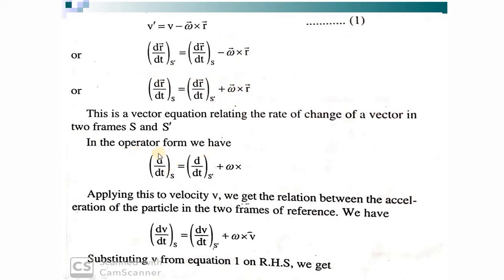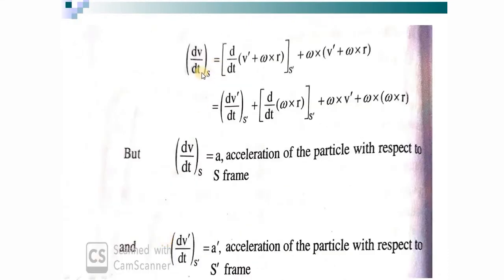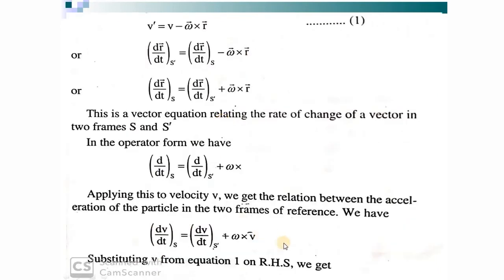Removing the vector R, which is common on all sides, I can write d by dt in S is d by dt in S prime plus omega cross. And I can put any of these vectors in this position. Instead of R, if I put velocity, dv by dt in S is dv by dt in S prime plus omega cross v. dv by dt is what? Acceleration. d by dt in the S frame is equal to, and I am going to make a substitution for v. V is what? V prime plus omega cross R.